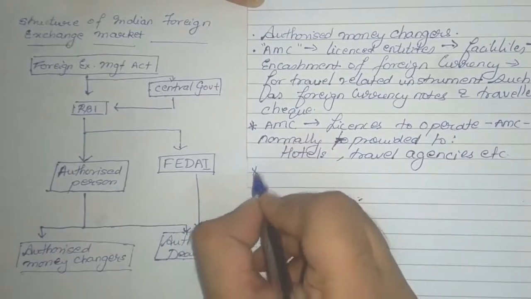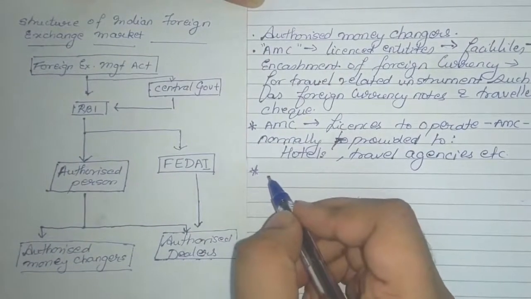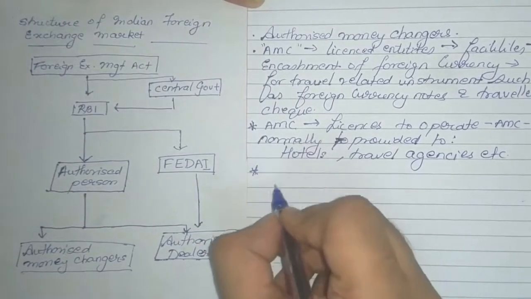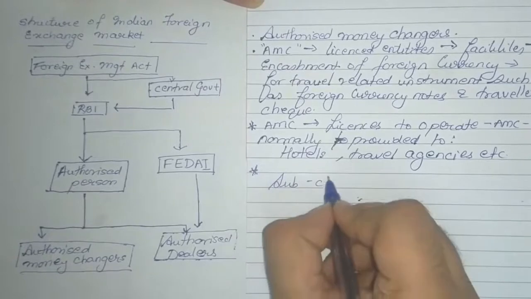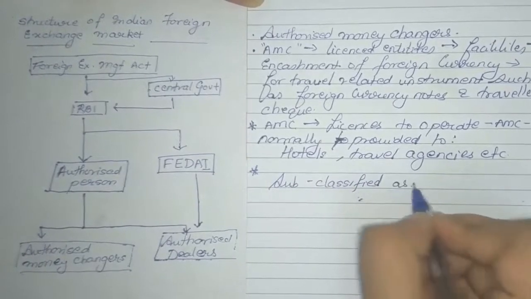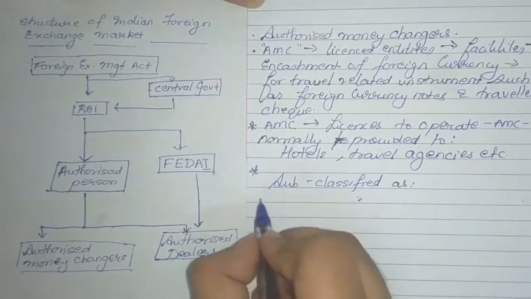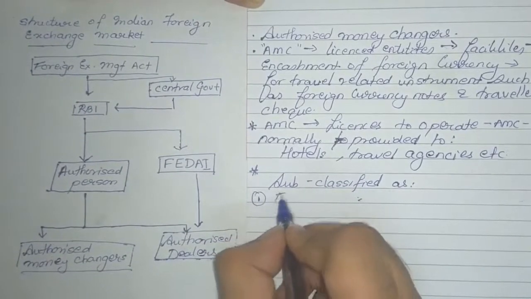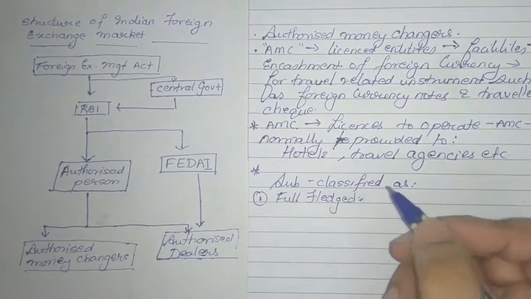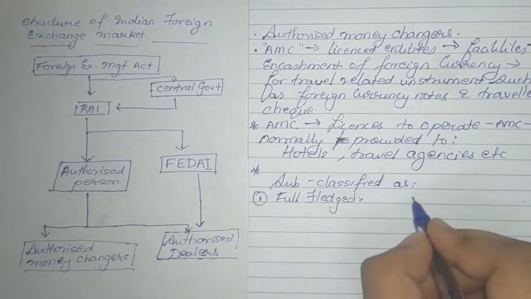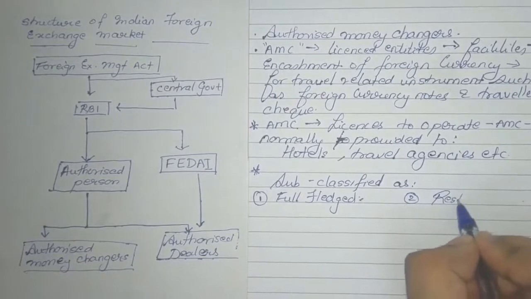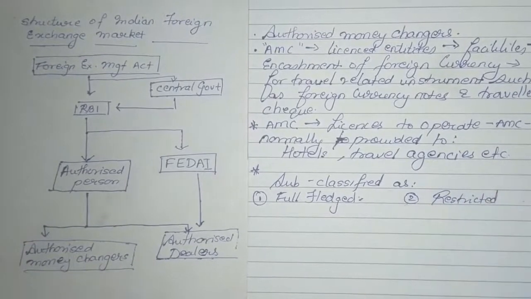Now, authorized money changers are classified into two parts. They are sub-classified as number one, full-fledged authorized money changers, and second, restricted money changers.